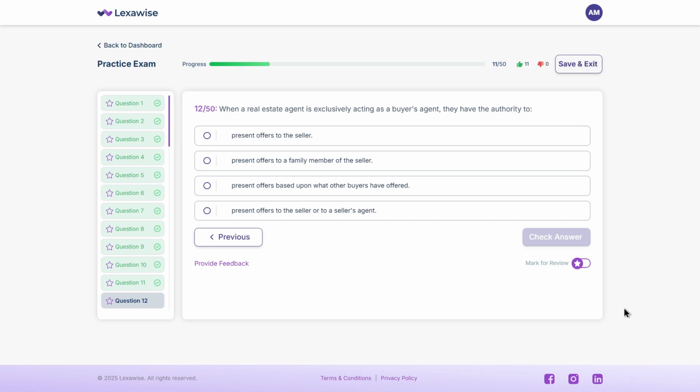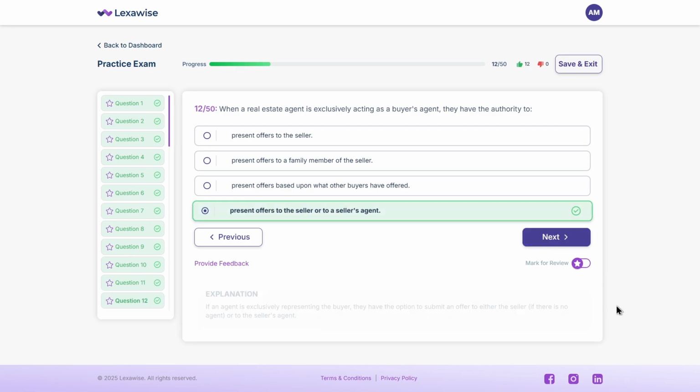The correct answer is D. Present offers to the seller or to a seller's agent. A buyer's agent can present offers either directly to the seller or, more commonly, to the seller's listing agent.